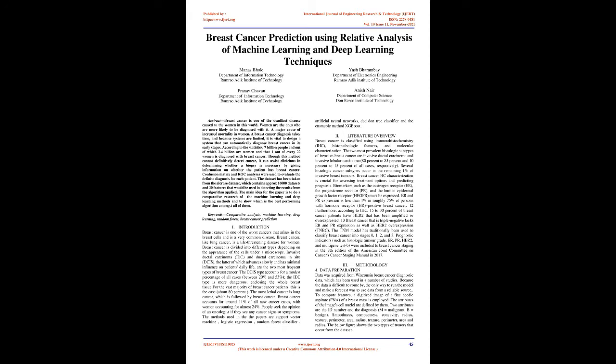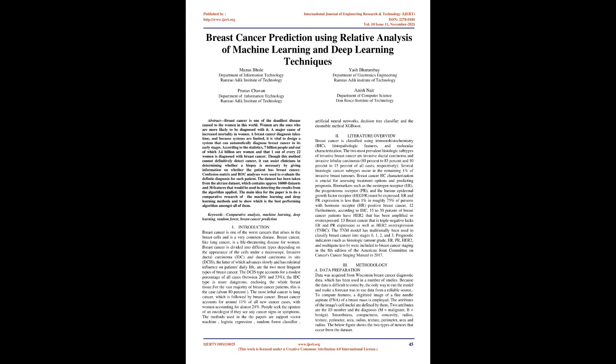Confusion matrix and ROC analyses were used to evaluate the definite diagnosis for each patient. The dataset has been taken from the Wisconsin dataset, which contains approximately 16,000 data points and 30 features that would be used in detecting the results from the algorithm applied. The main idea for the paper is to do a comparative research of the machine learning and deep learning methods and to show which is the best performing algorithm amongst all of them. Keywords: comparative analysis, machine learning, deep learning, random forest, breast cancer prediction.